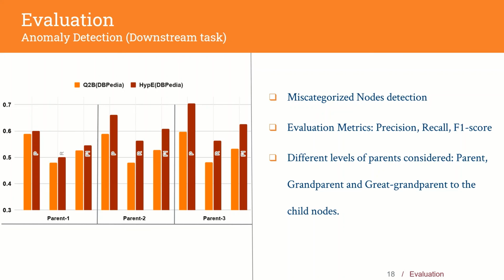That is, we would like to check not only the parent-child relation but also the grandparent-child and great-grandparent-child relation. From the experiments, we observe that our model performs better in the evaluation metrics. Additionally, we notice that performance improvement is greater when considering parents at higher level, which is additional evidence of better performance of hyperbolic space in a hierarchical setting.